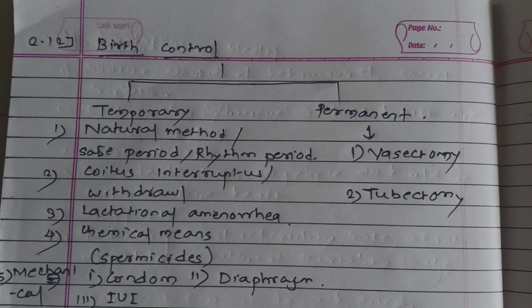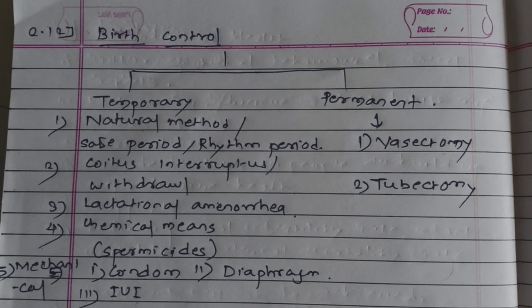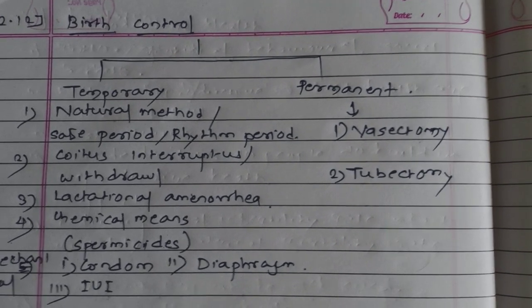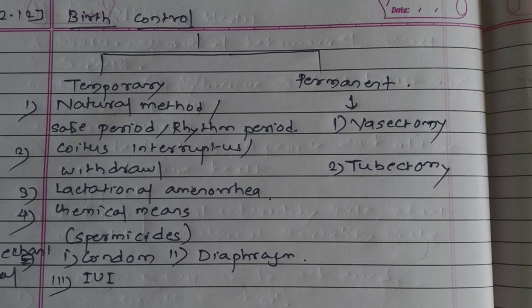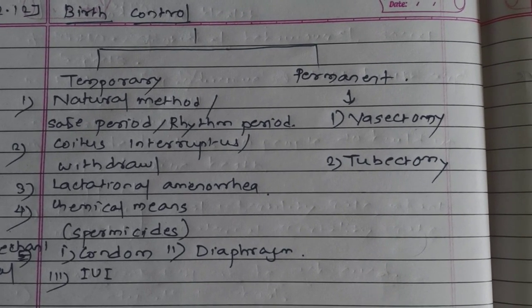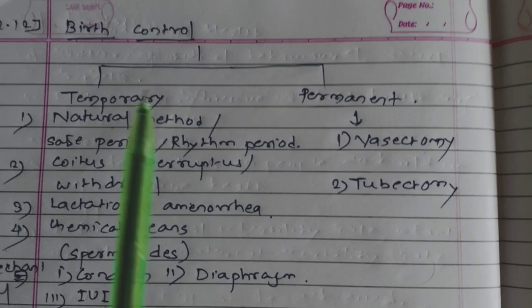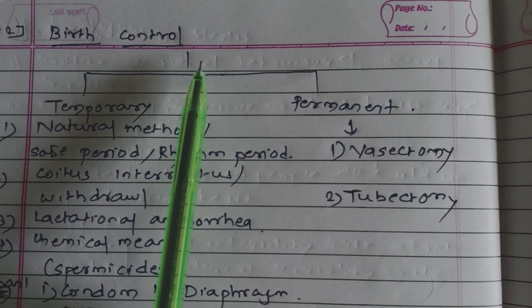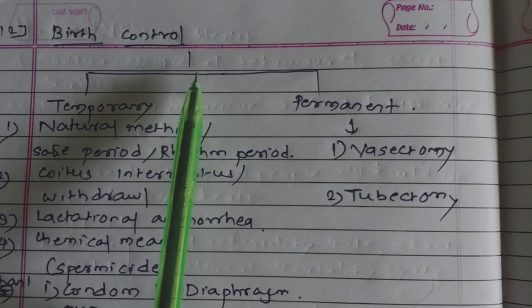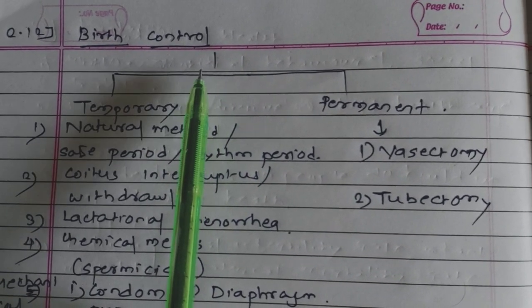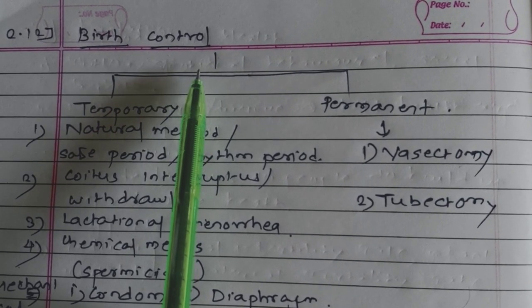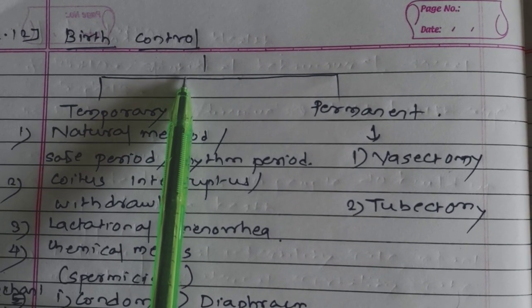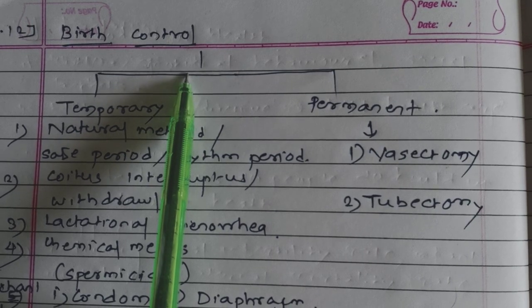Good morning, students. So today we study 2.12, that is birth control. Birth control म्हणजे जन्म नियंत्रण. Okay. So here birth control means to prevent the fertilization process with the help of contraceptives. The fertilization which can be prevented by the use of contraceptives is called birth control.